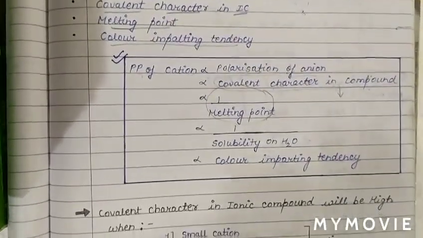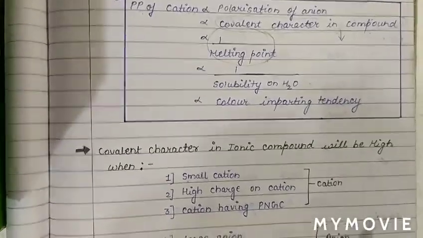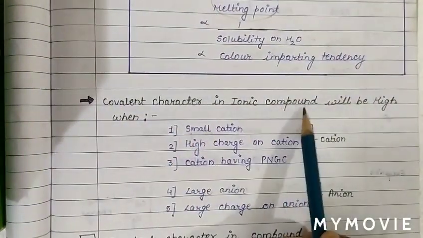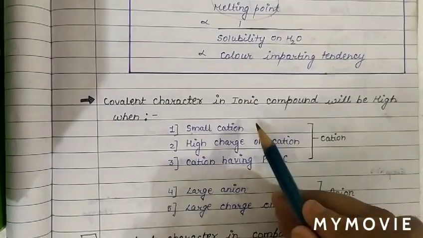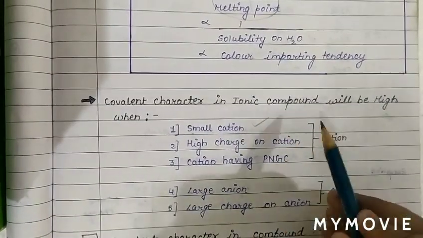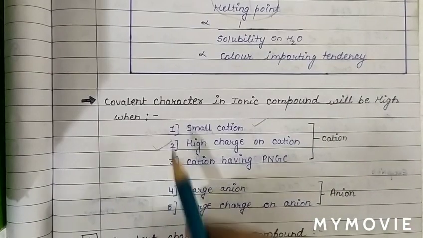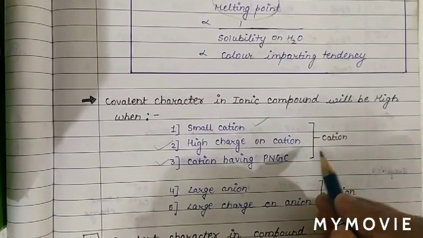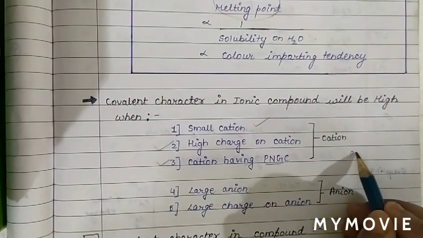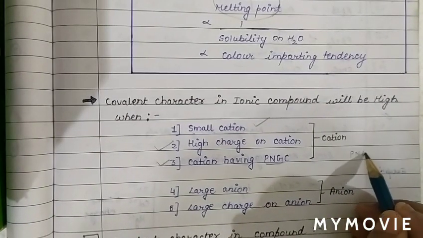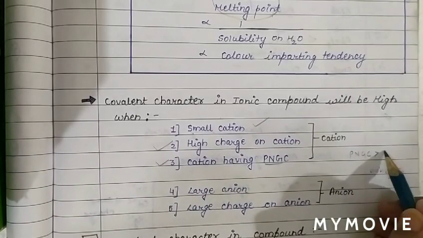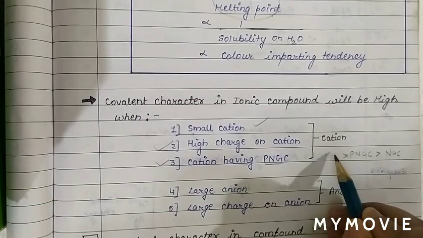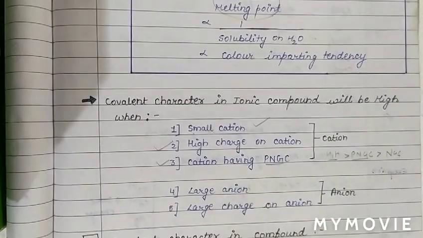See, covalent character in ionic compound will be high when there must be small cation, there must be high charge on cation, and the cation with pseudo noble gas configuration. As the cation with pseudo noble gas configuration has more polarizing power than noble gas configuration.